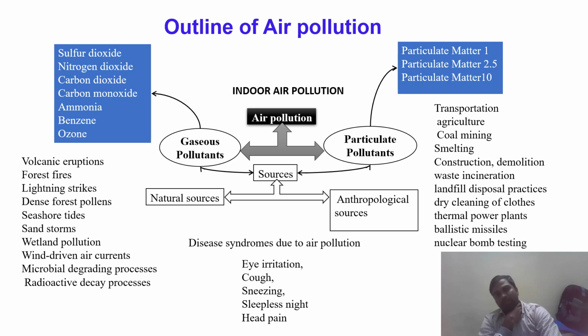And particulate matter 1, particulate matter 2.5 and particulate matter 10 will come under particulate pollutant. Here the 1, 2.5, 10 are indicating the diameter of the particles in micrometer.